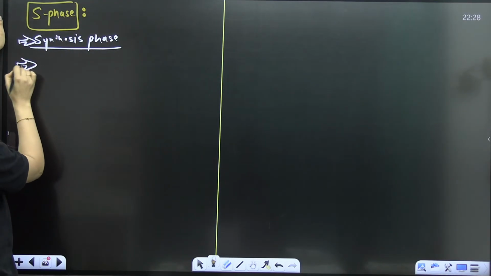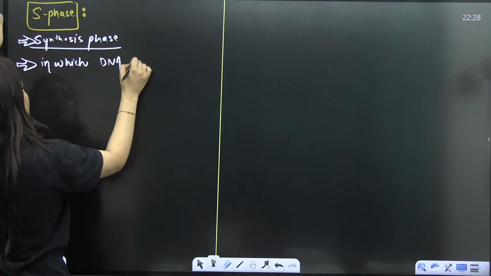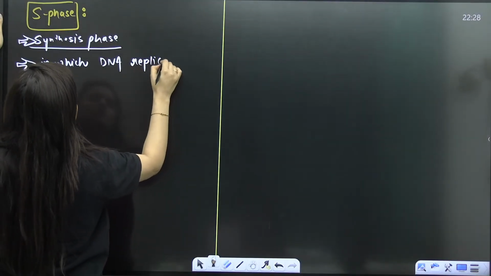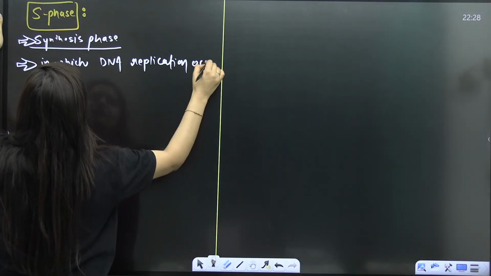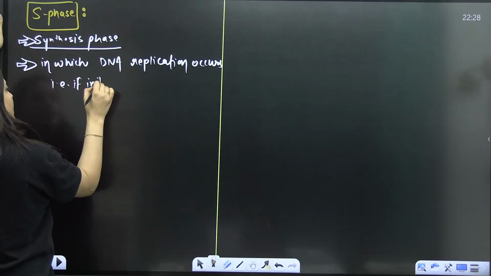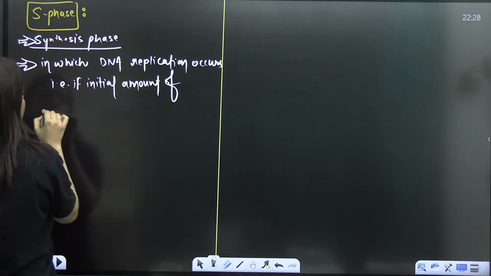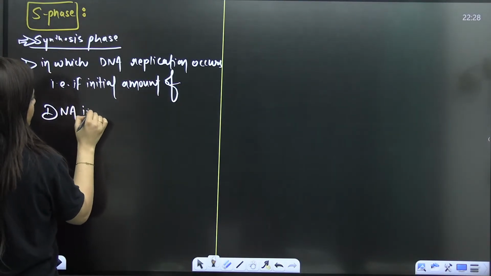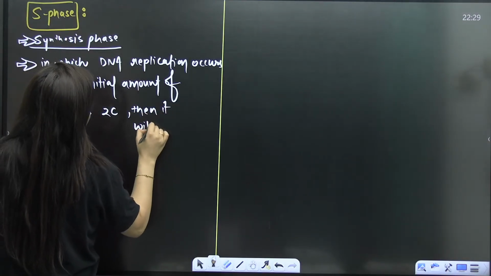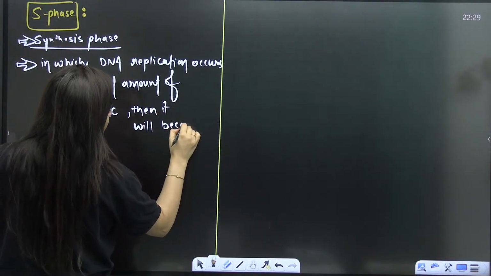So it's a phase in which DNA replication or duplication, whatever you want to call it, occurs. That is, if the initial amount of DNA is 2C, then it will become, my dear students, 4C.